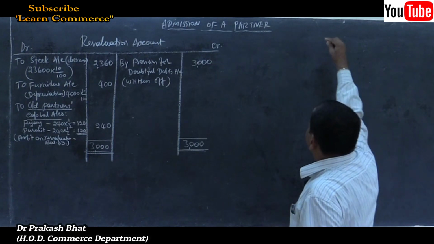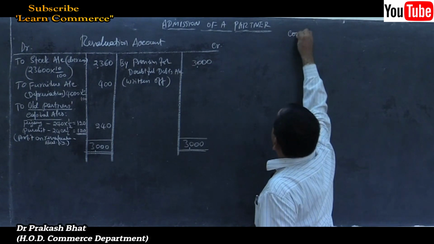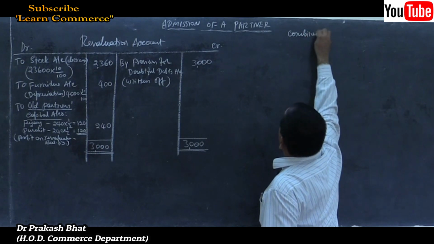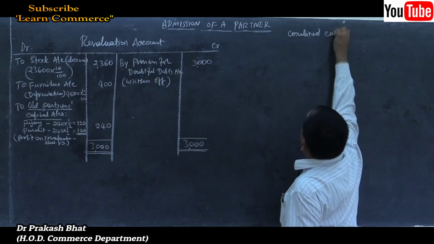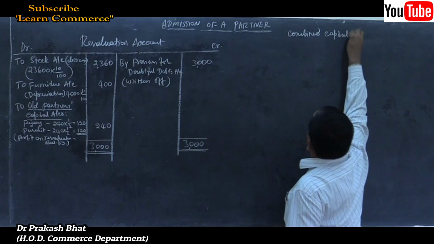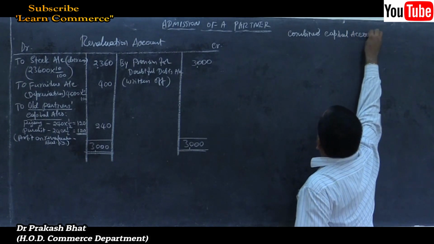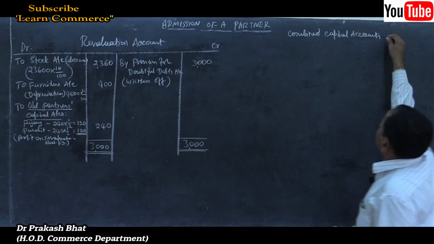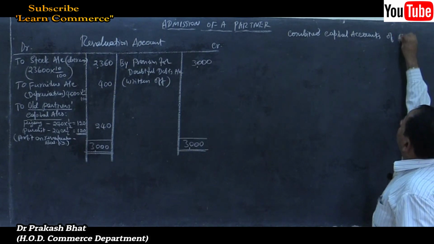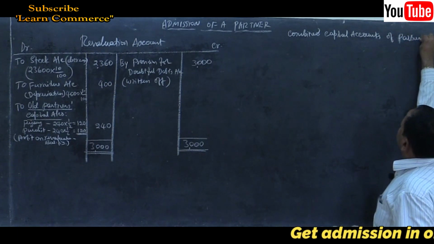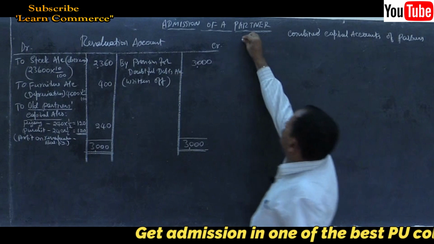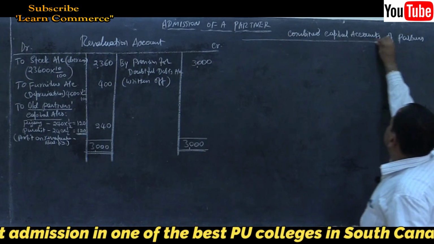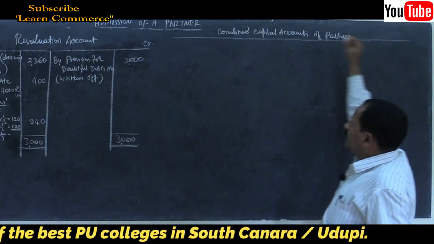Now let us prepare combined capital accounts of partners. Draw the columns.